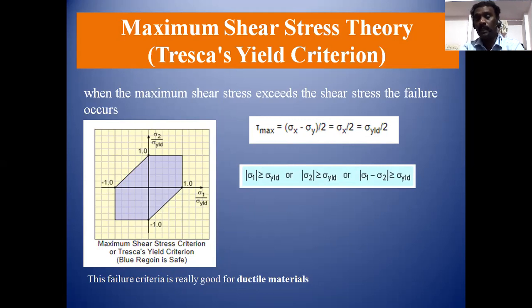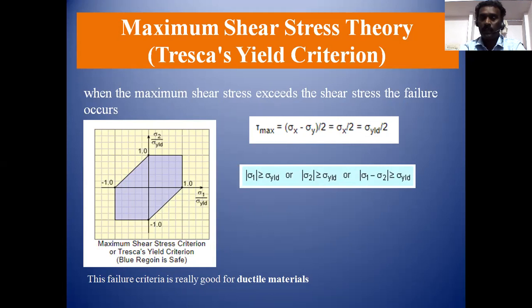This induced shear stress should not exceed the shear stress of the component. The induced stress is the calculated value, but the shear stress limit comes from the experimental test. So the induced shear stress should be less than the shear stress from the experiment.